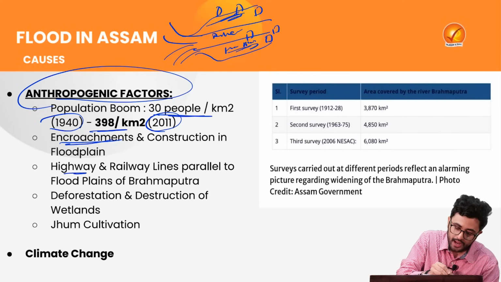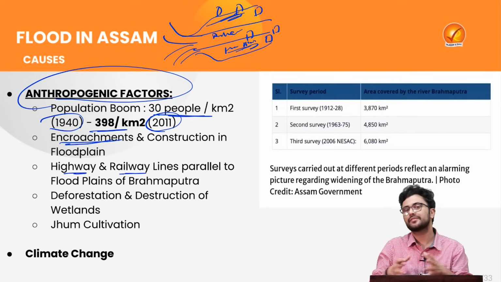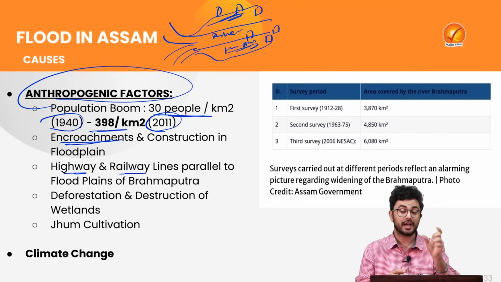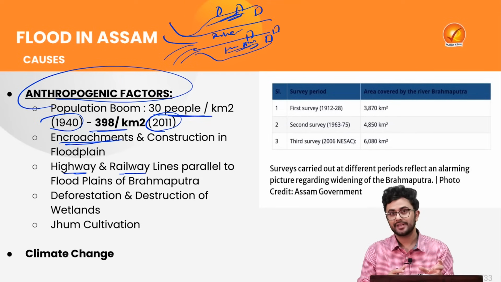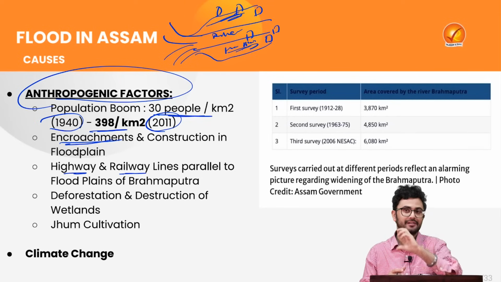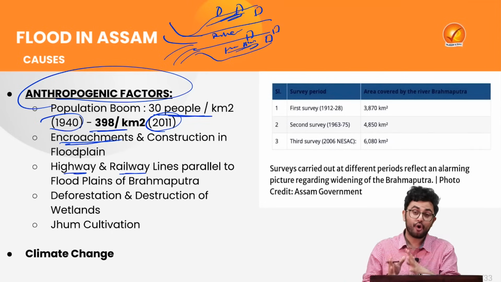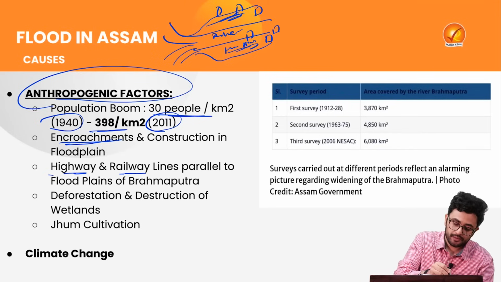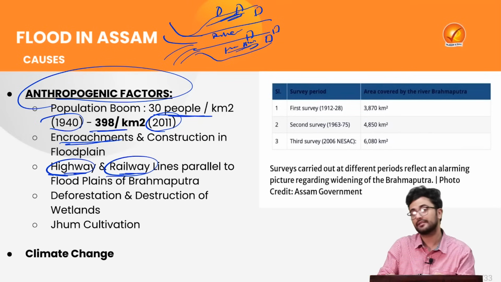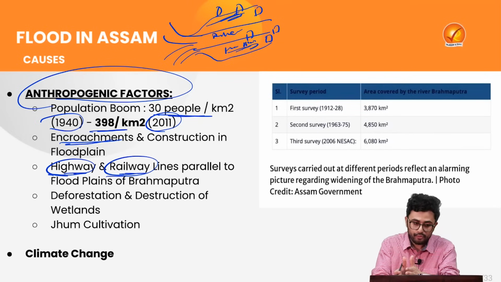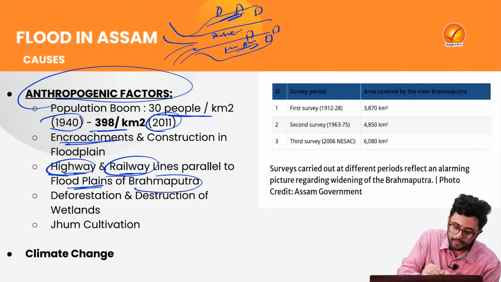Now, if we look at the highway and railway lines which have been created by the government, because Assam is a very important state to us, it is just right at the chicken neck corridor. So it is the connecting part to the whole of northeast for us. So there is a lot of government construction taking place in the region in the form of highways and railways, but that is almost parallel to the floodplains of Brahmaputra.